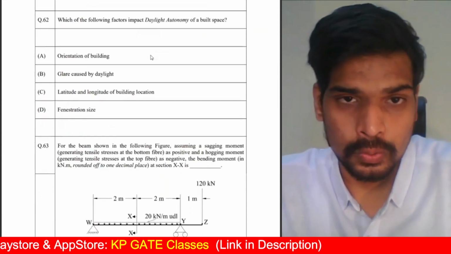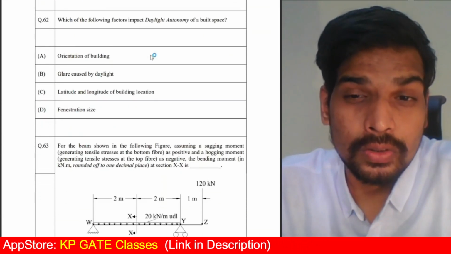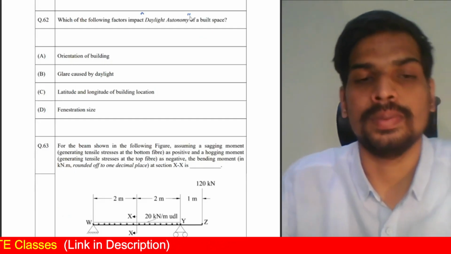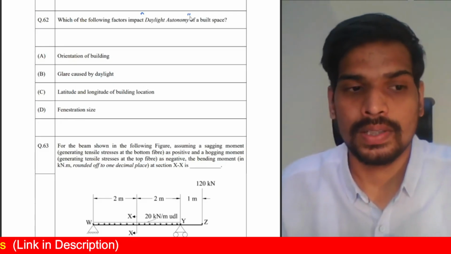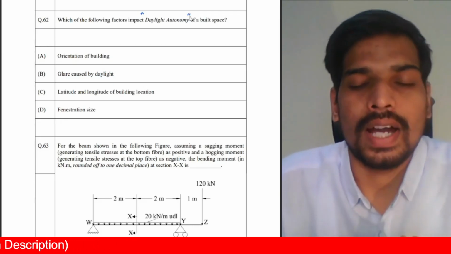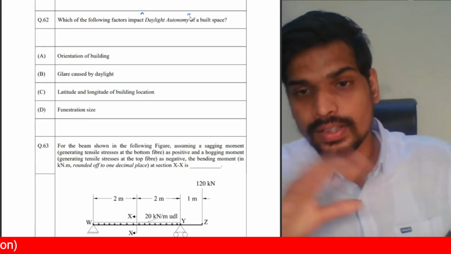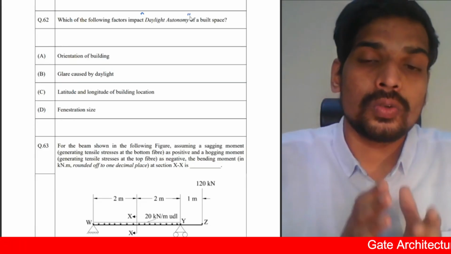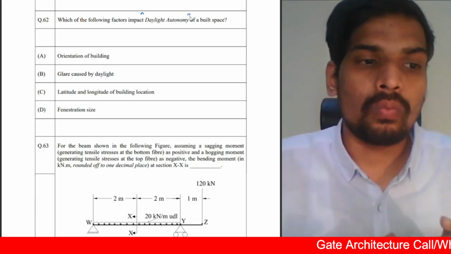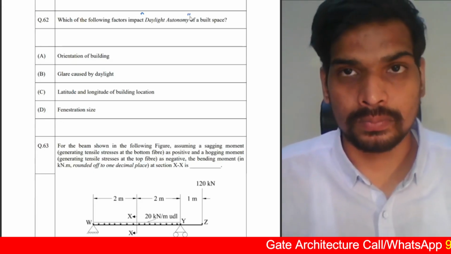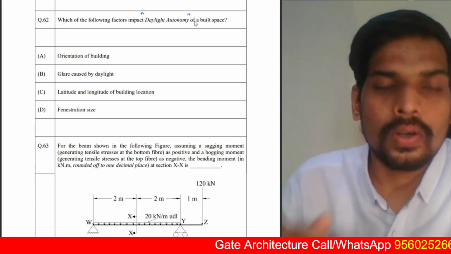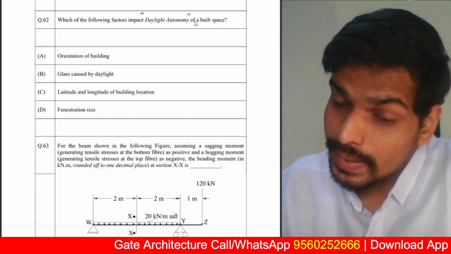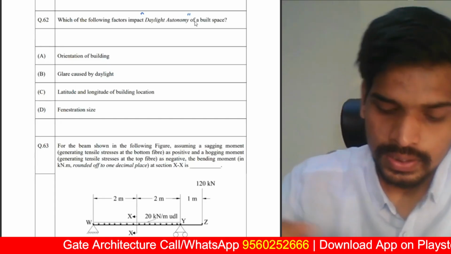Moving on to question number 62, which of the following factors impact daylight autonomy of a built space? What is daylight autonomy first? Daylight autonomy is basically the percentage of daytime which you're able to meet the requirement using daylight. For example, say in this room I require 300 lux of illumination. This 300 lux of illumination using natural light coming from the windows and all, what percentage of the time am I able to meet that naturally? So that's called as daylight autonomy. So if you increase the windows, you can meet the illumination demand naturally for a longer time.